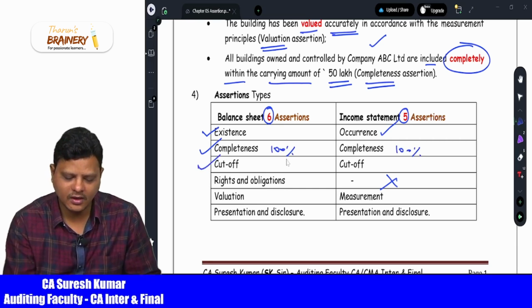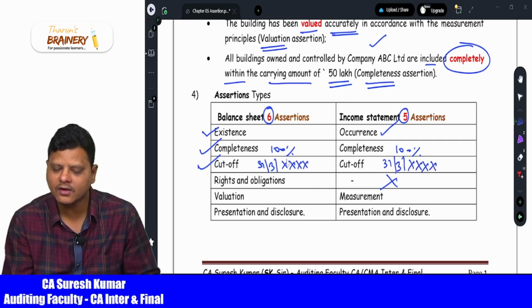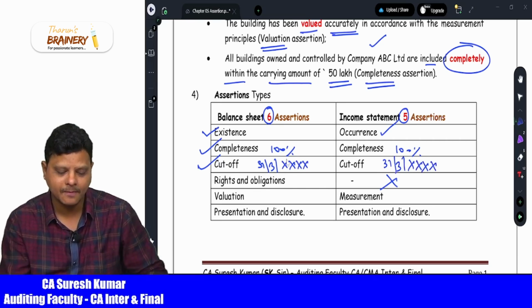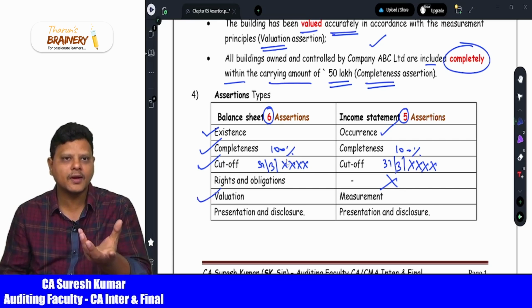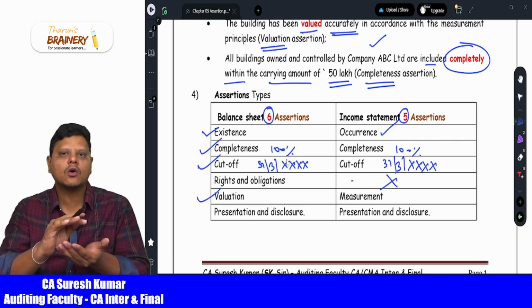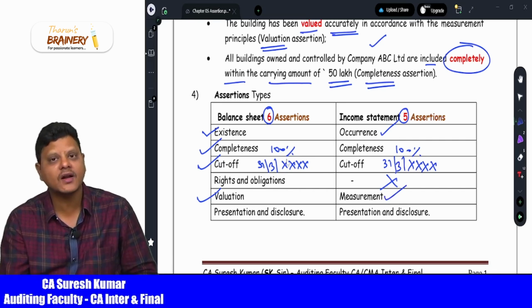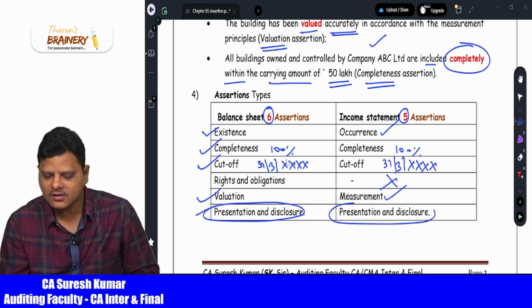Then comes cutoff. Cutoff means up to 31st March of the particular financial year we recorded the transactions. Profit and loss also, up to 31st March we recorded the transactions, in order to reflect the true and fair view of the financial statements. Then comes valuation. The assets and liabilities should be valued properly, accurately. In the profit and loss statement, instead of valuation, the alternative is measurement of the transactions. Then comes presentation and disclosure.